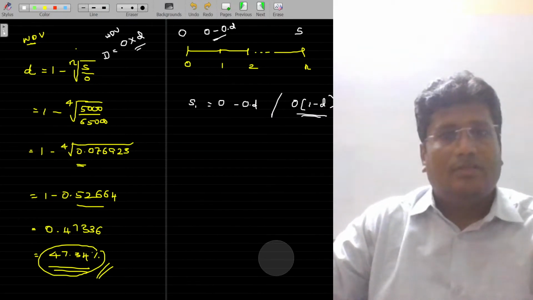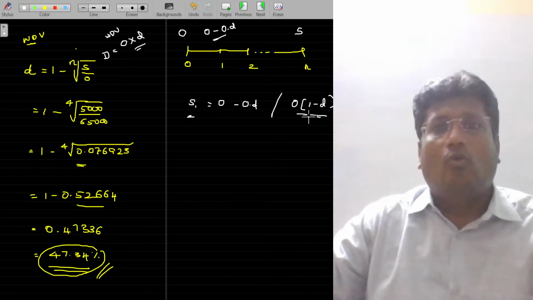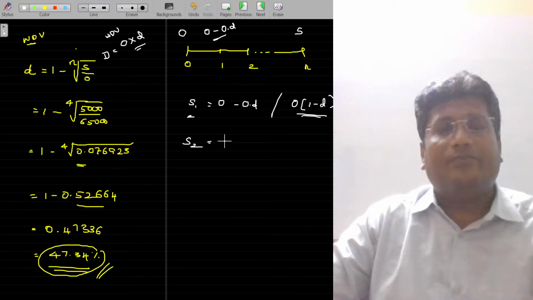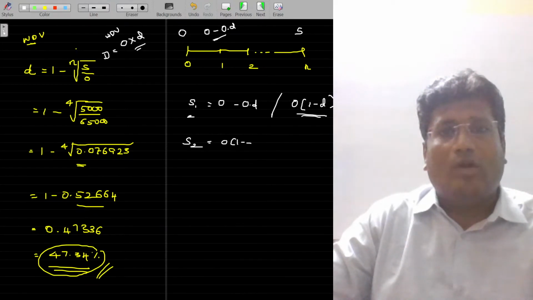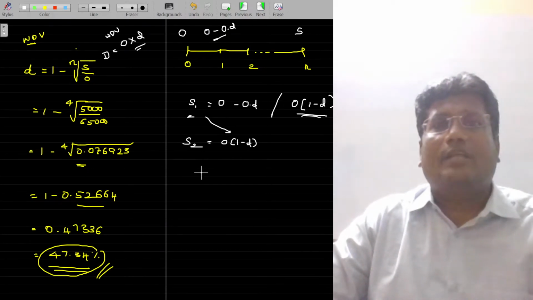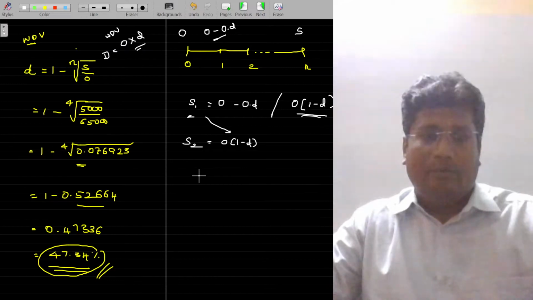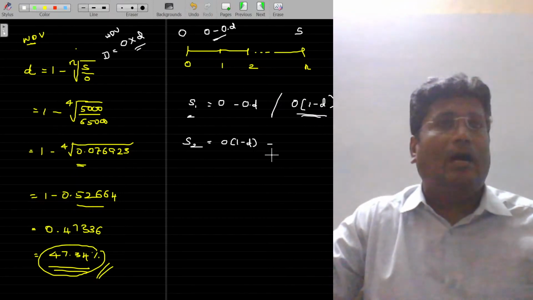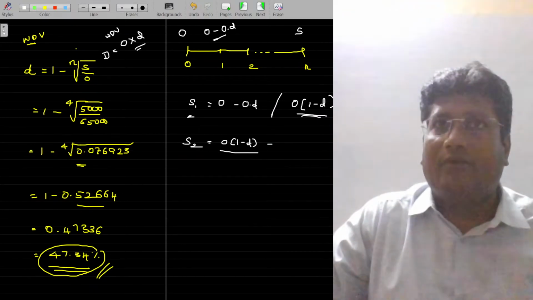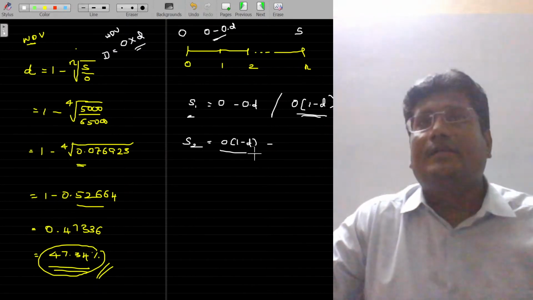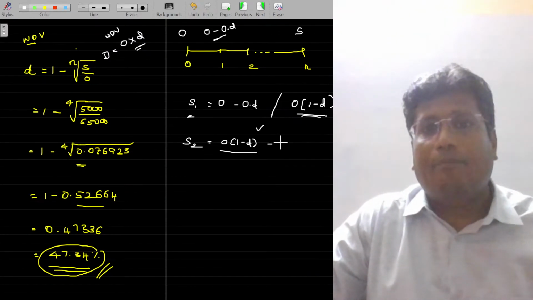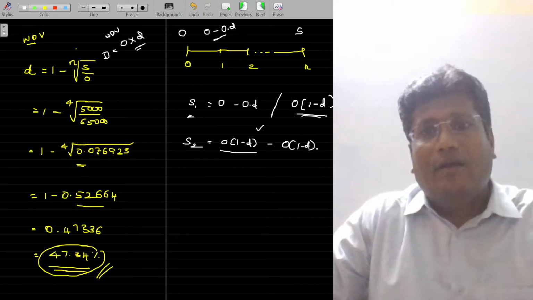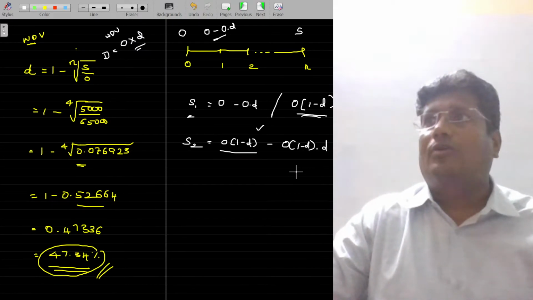You can understand this. So scrap by the end of first year is O into 1 minus D. Scrap by the end of second year, what could be the answer? Scrap by the end of second year is nothing but O into 1 minus D. What is this? This is nothing but S1. It's nothing but WDV by the end of first year. From there, again I am going to subtract the depreciation. How do I calculate? Second year, WDV by the end of first year minus depreciation on it, which is O into 1 minus D. And with that, you have to calculate the depreciation.